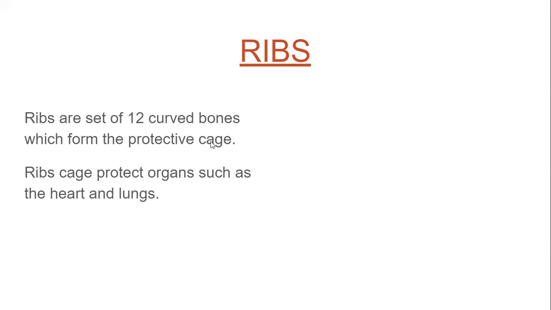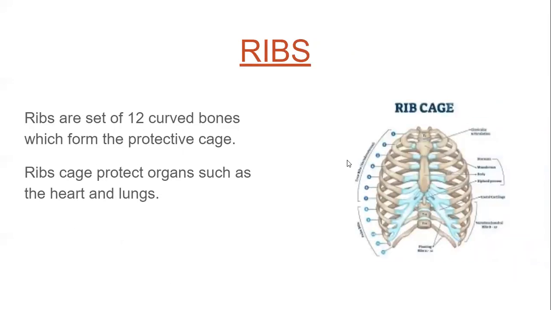The function of the rib cage is to protect delicate organs like the heart and lungs, which are present inside the rib cage. When we have an accident or anything, if the rib cage is not there, then these delicate parts get damaged. To protect them, the rib cage is there, and the heart and the lungs are present inside the rib cage. So how many ribs are there? 12 pairs of ribs are there.